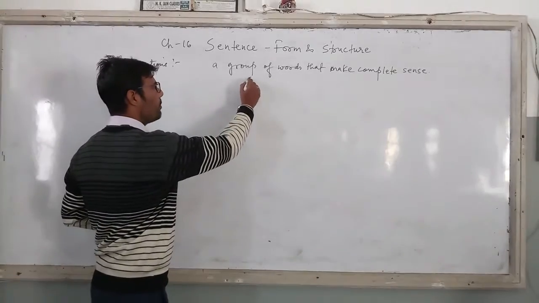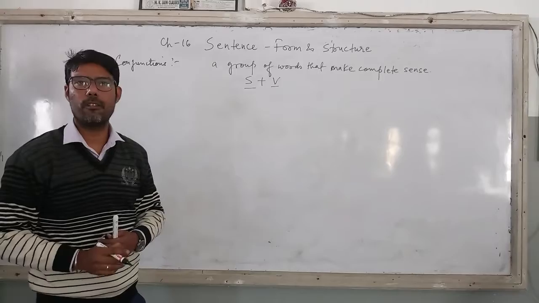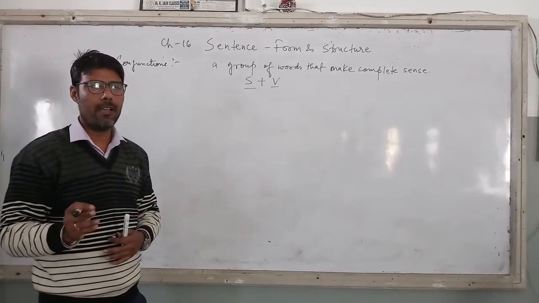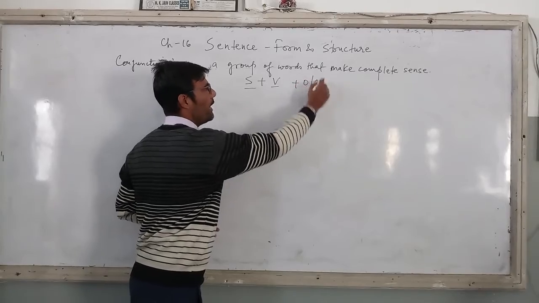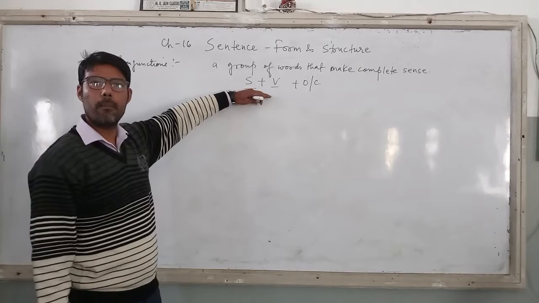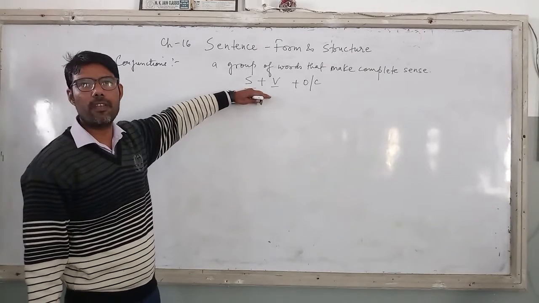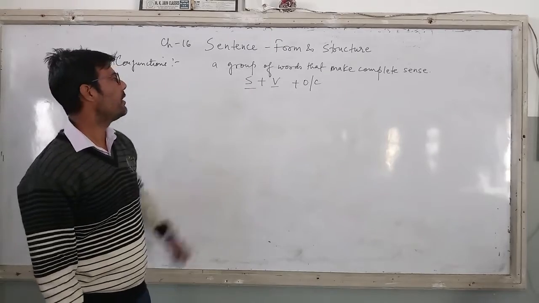It is always based upon S plus V, subject plus verb. At the same time, a sentence may have an object or a complement. But this too is the main ingredient of a sentence, that is subject plus verb, right?